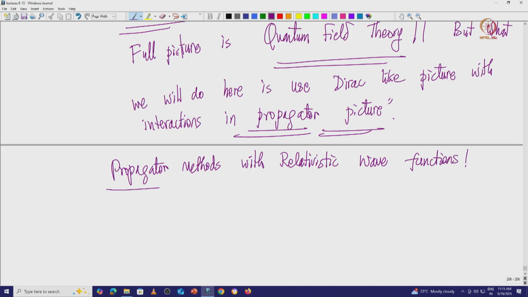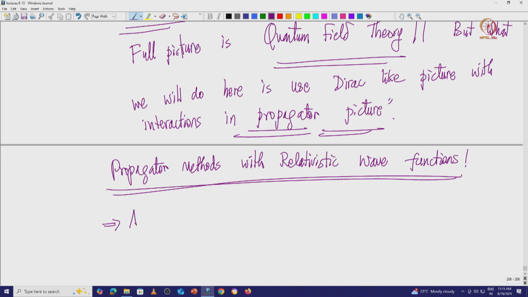And these give you the same answers as in quantum field theory, except for renormalization in the full sense.